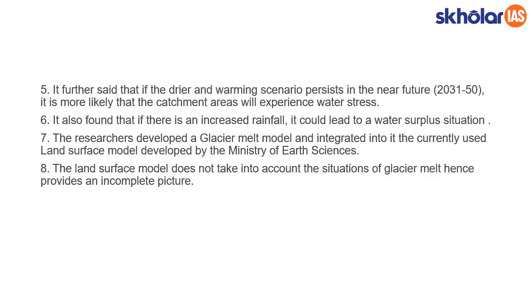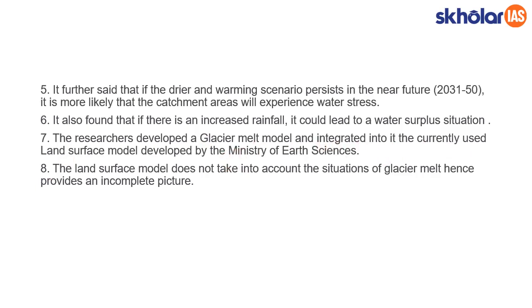So it is further said that if the drier and warming scenario persists in the near future, it is more likely that the catchment areas will experience water stress. It is also found that if there is increased rainfall, it could lead to water surplus conditions. So on one hand, it creates a drought-like situation in the catchment areas. On the other hand, there will be water surplus leading to flood and other problems. It even destroys crops. So researchers have developed a glacial melt model and integrated it into the currently used land surface model developed by the Ministry of Earth Sciences.